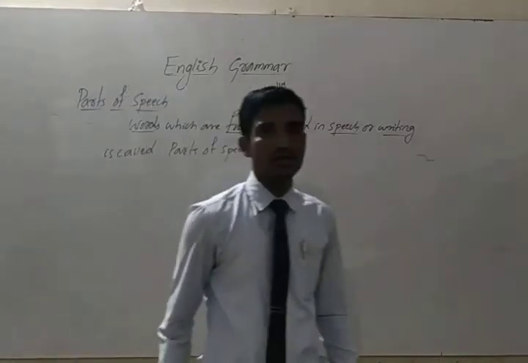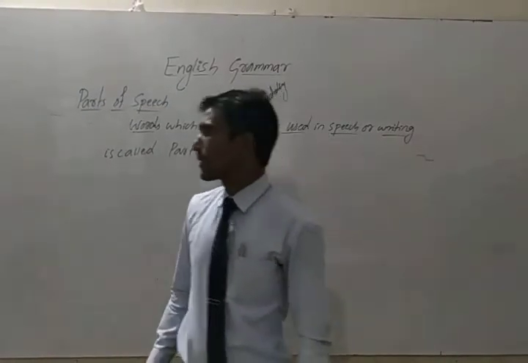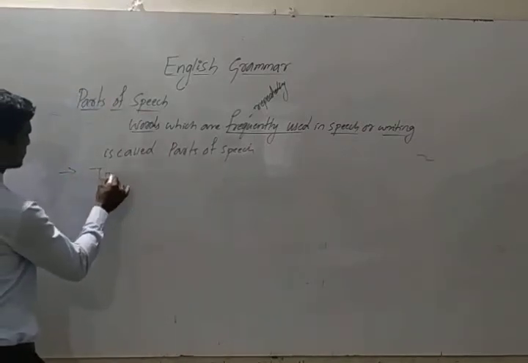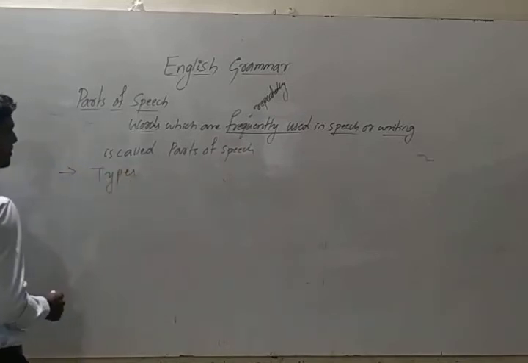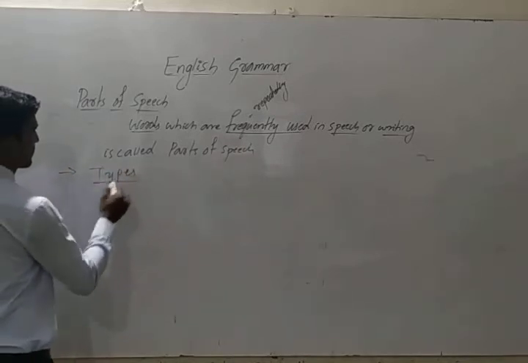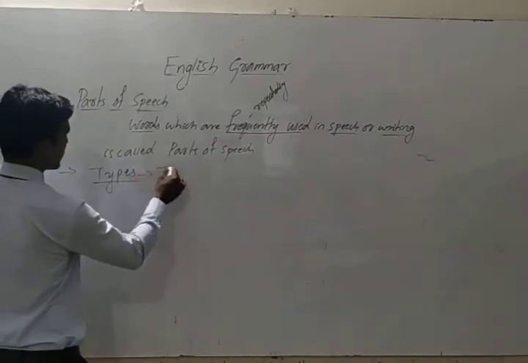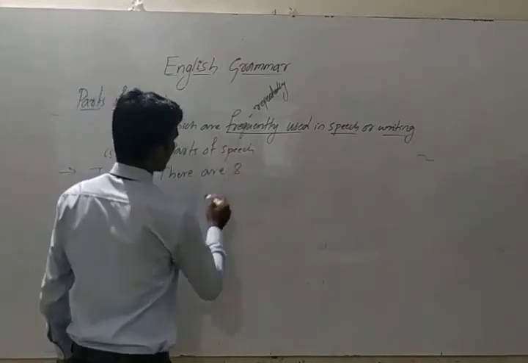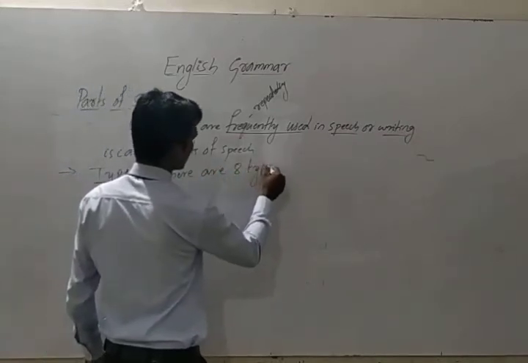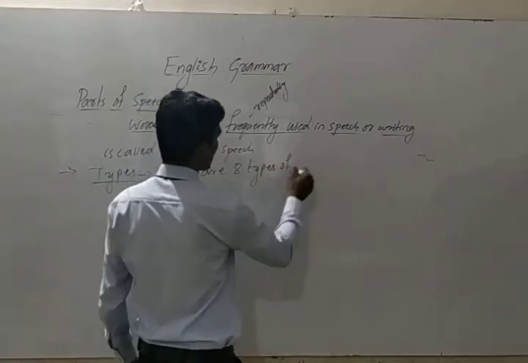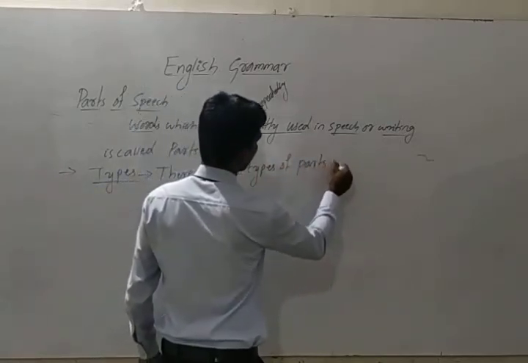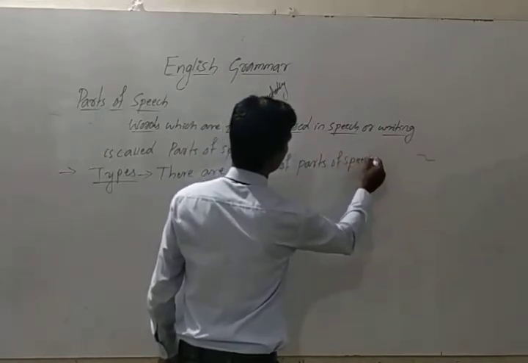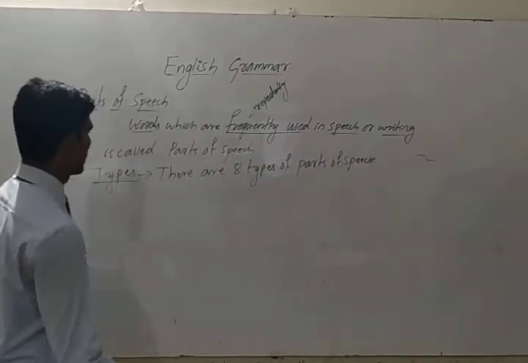So there are 8 types of parts of speech. First, what are the types? Types of parts of speech. There are 8 types of parts of speech. So first one,